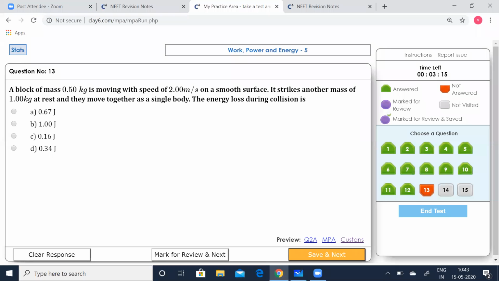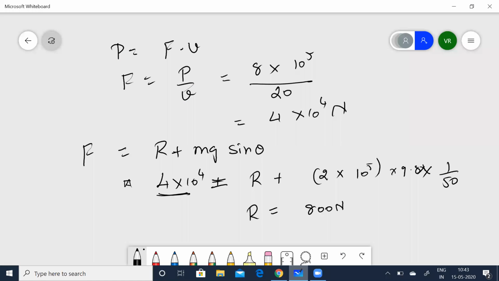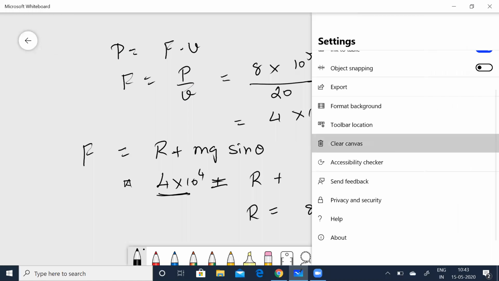A block of mass 0.50 kg is moving with speed of 2 meters per second on a smooth surface. It strikes another mass of 1 kg at rest and they move together as a single body. The energy lost during collision is how much? So quickly note the data and decide what formula you are going to use here.